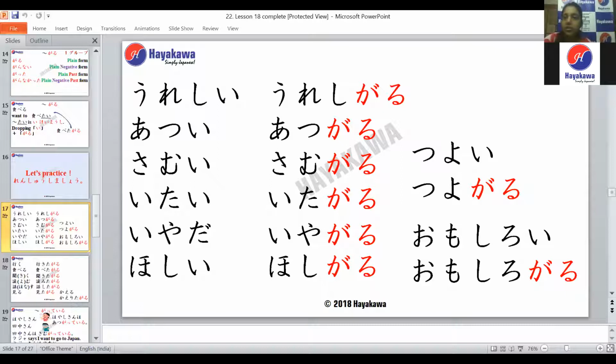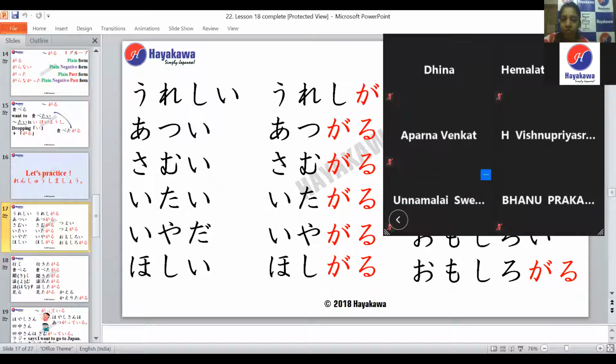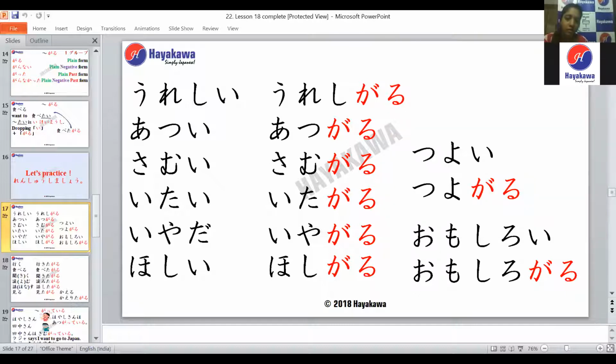So while using with Garu, Shweta-san, can you tell me how we use this with Garu? Iya Garu. Very good. So it becomes Iya Garu. Arigato gozaimasu, Shweta-san.